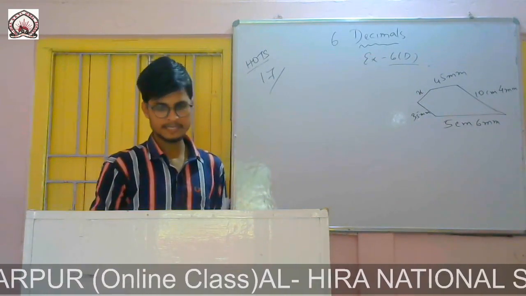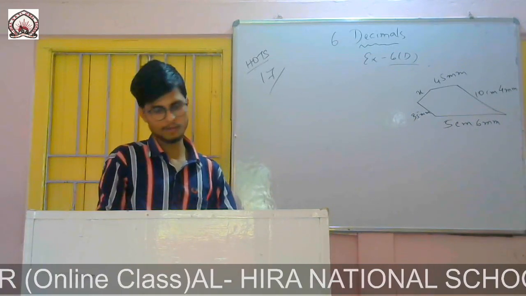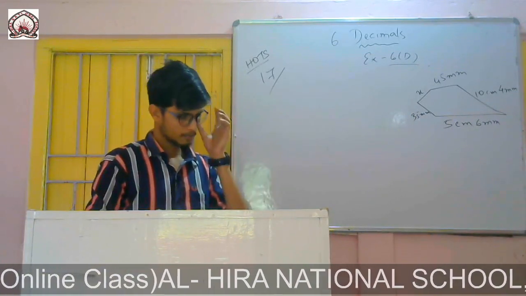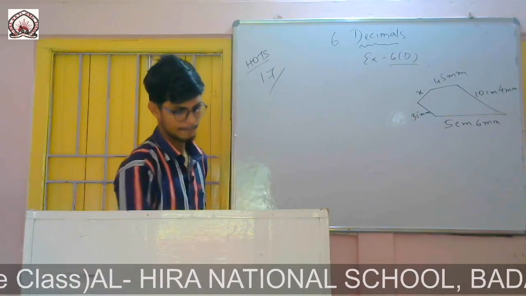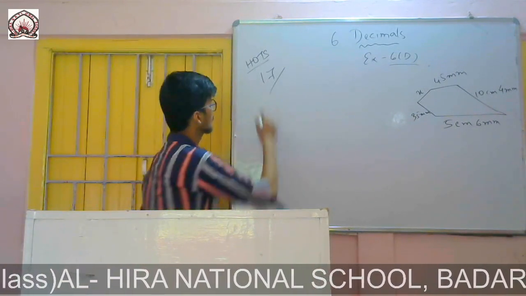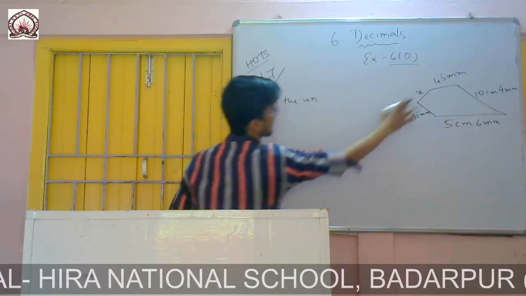The perimeter is given in centimeters, so we'll simply convert all of them into centimeters. No need to convert separately; while solving, we'll do the conversion. First of all, this is the unknown side.